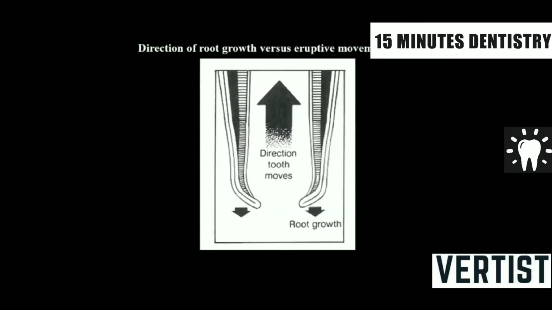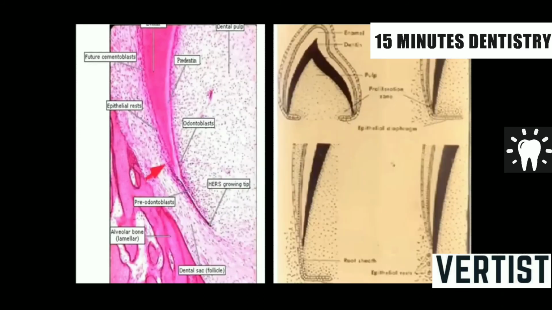The moment the root starts forming, it will push the tooth up, and that's how active eruption will start. The tooth will move from its developmental position towards the eruptive position in the oral cavity as the root starts forming.